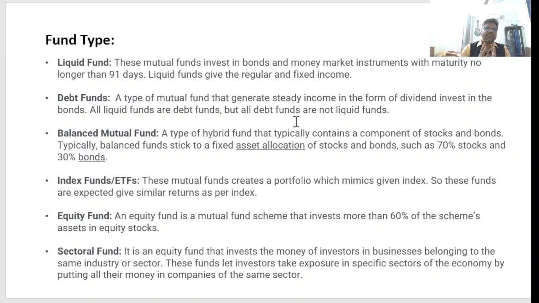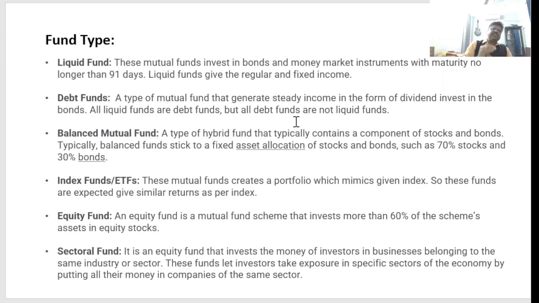So the third one is balanced mutual fund. Balanced mutual fund is nothing but a hybrid fund. This is the mixed fund. In this fund, stocks and bonds, such as 70% investment is done in stocks and 30% investment is done in bonds. So next is the index fund. These mutual funds create a portfolio which mimics a given index.